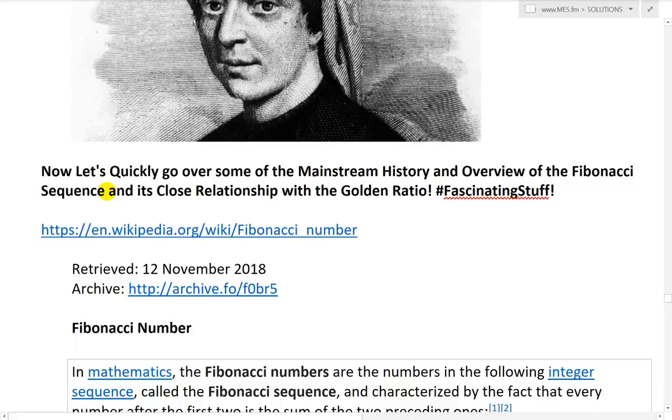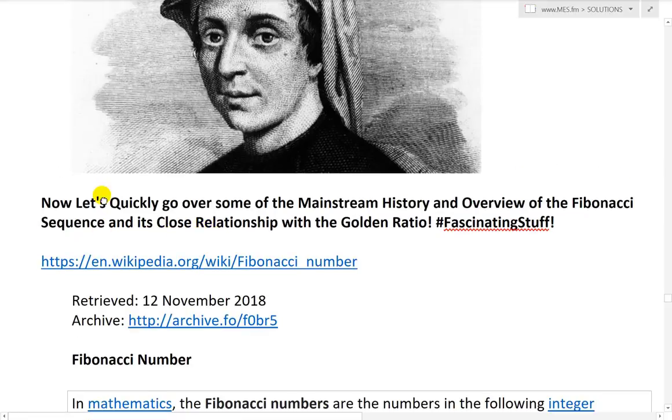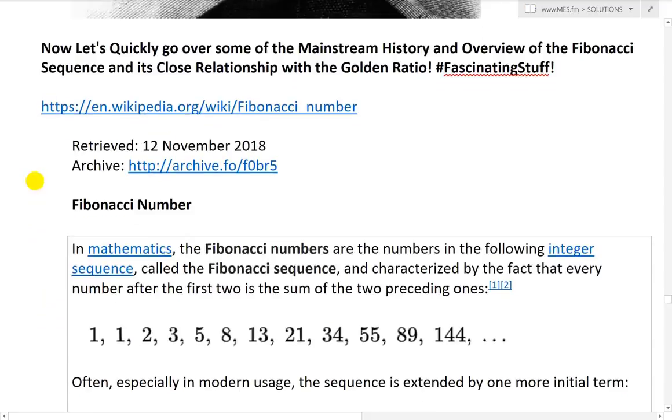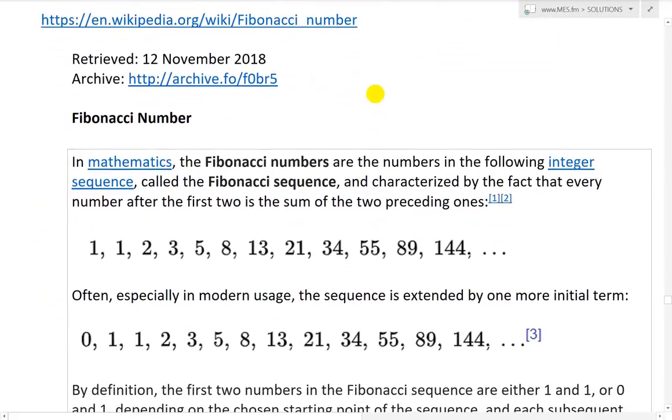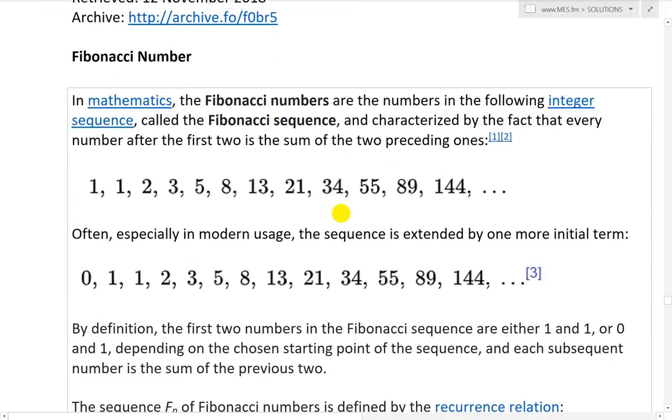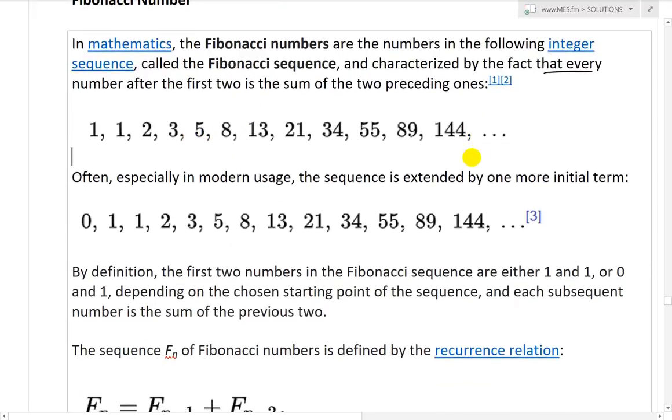So now let's quickly go over some of the mainstream history and overview of the Fibonacci sequence and its close relationship with the golden ratio. Hashtag fascinating stuff. So going further, it's from Wikipedia, Fibonacci numbers. In mathematics, the Fibonacci numbers are the numbers in the following integer sequence called the Fibonacci sequence, characterized by the fact that every number after the first two is the sum of the preceding two. So 1, 1, then we have 2. Then 2 plus 1 is 3, 2 plus 3 is 5, 3 plus 5 is 8, and so on. We have it all the way like that.